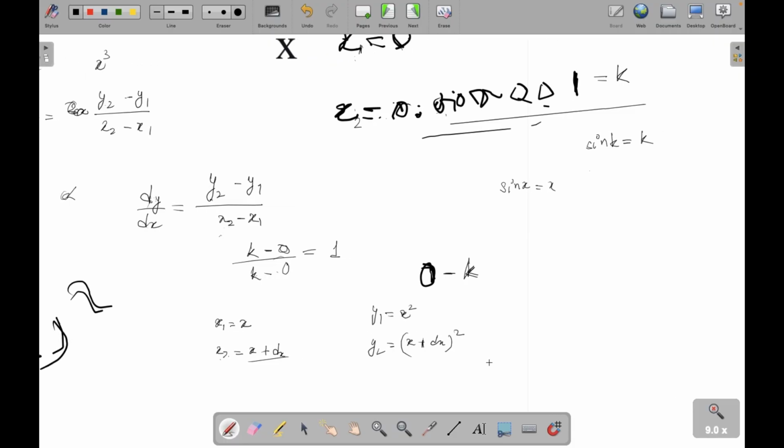Now if you simplify this, you'll get x square plus dx whole square plus 2x dx. Now if you calculate y2 minus y1, it will be dx whole square plus 2x dx, upon x2 minus x1.